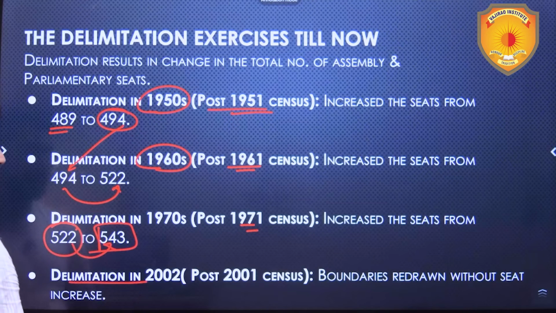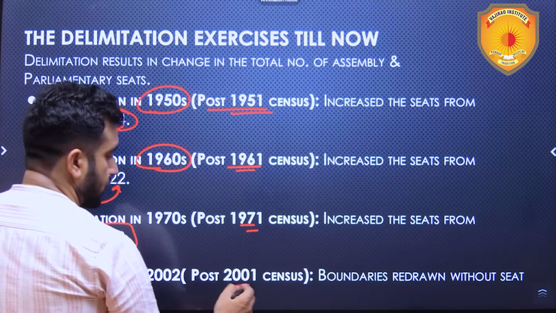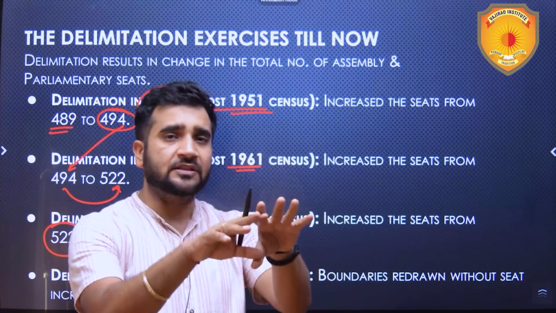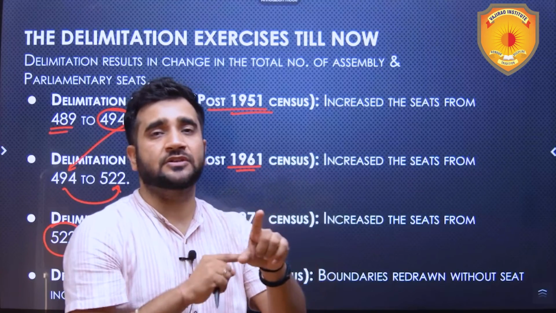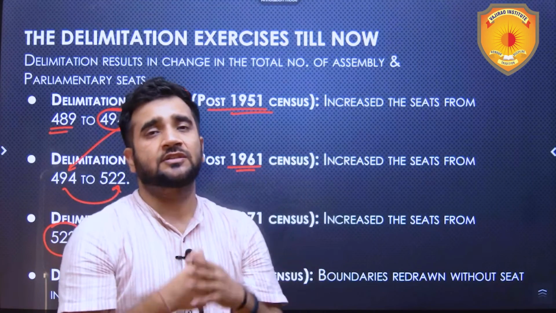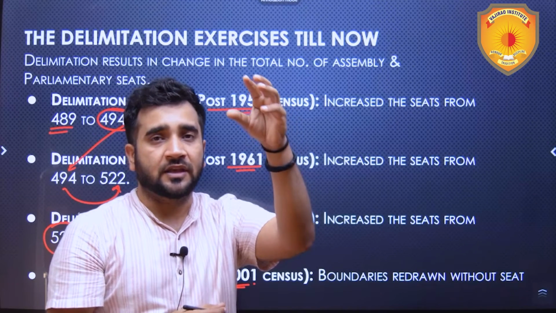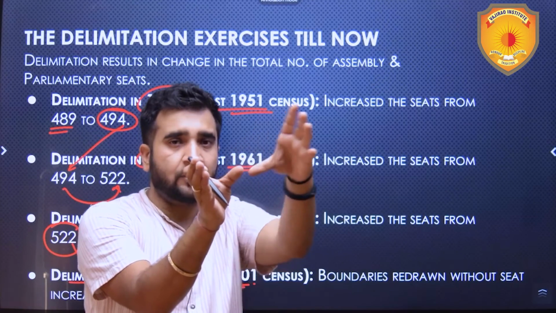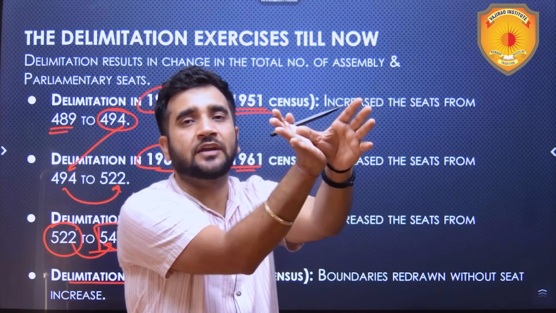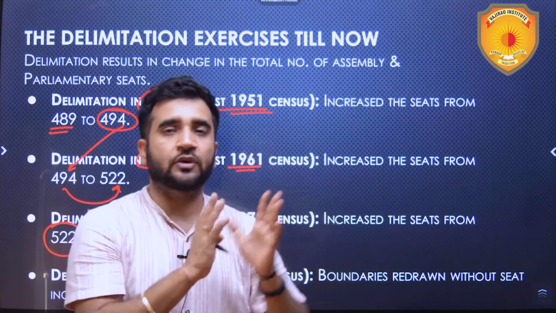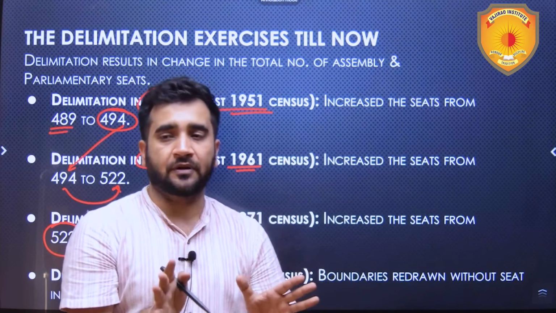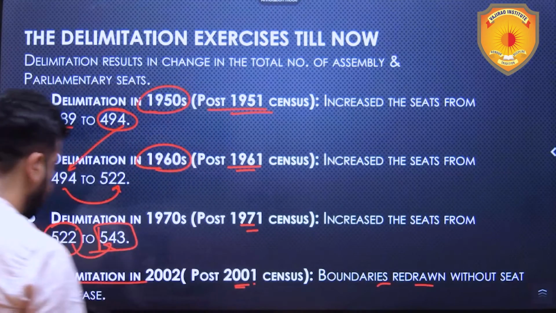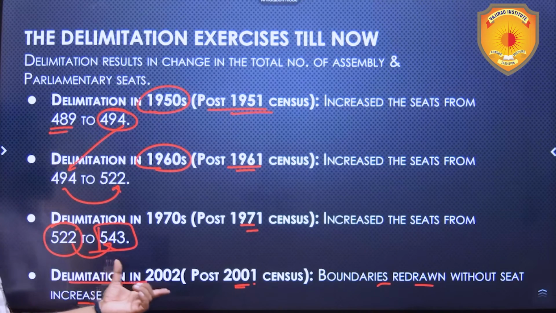They passed this Delimitation Commission Act in 2002, post the 2001 census, but said whatever the number of constituencies are there, they will remain the same, but yes, boundaries can be adjusted so that equal representation is there. Let's suppose in one constituency there is less population as compared to its neighboring constituency. So constituency boundaries will be altered. Some of the people from this constituency will go in that constituency so that equal ratio is maintained. This happened in 2001. Number of seats did not increase. Boundaries were redrawn without seat increase in 2002.